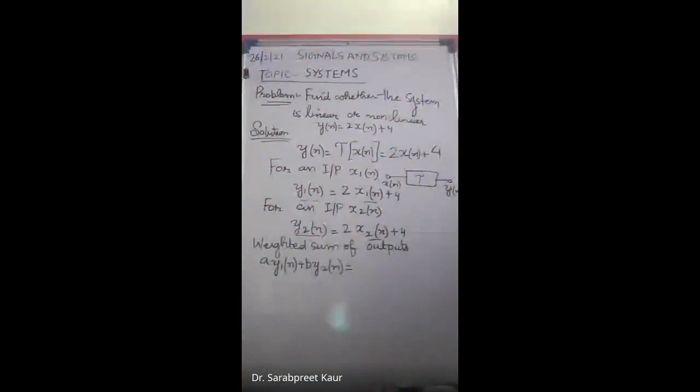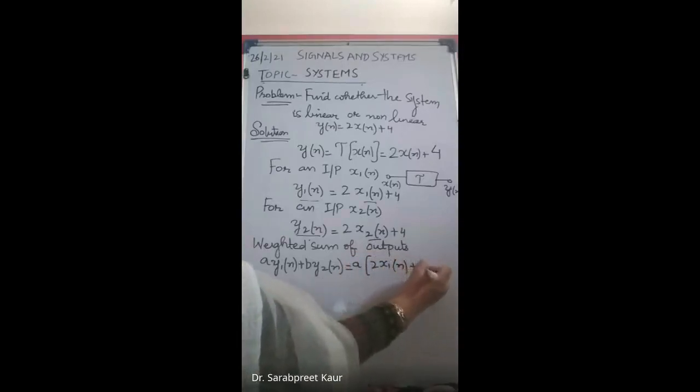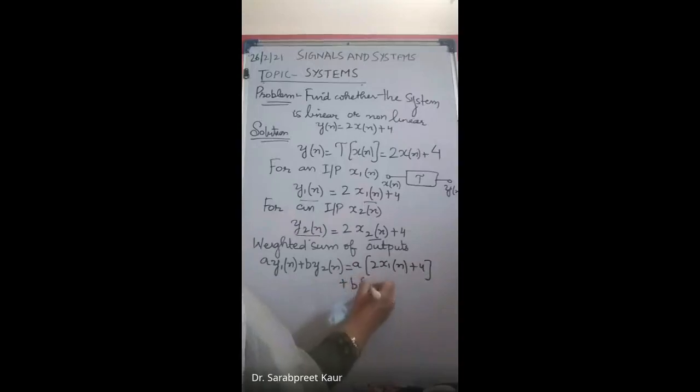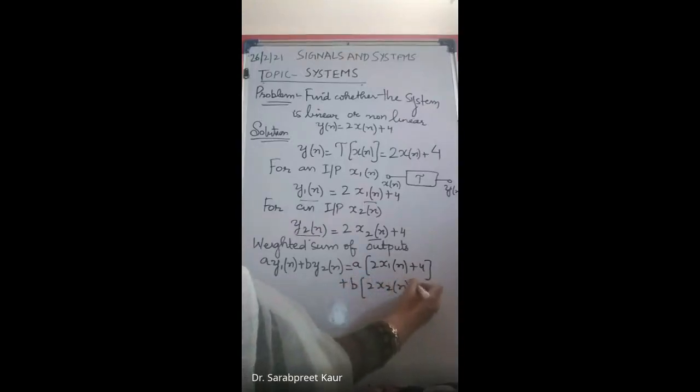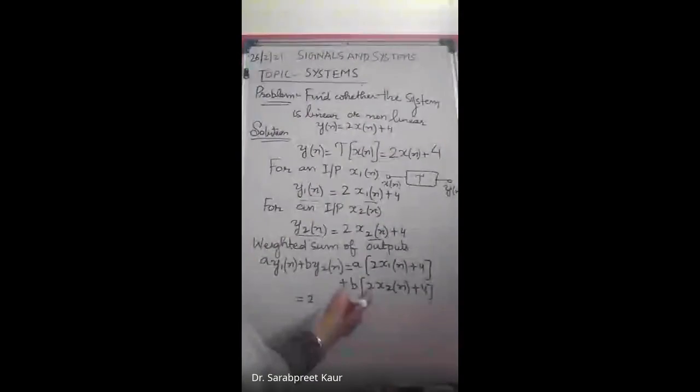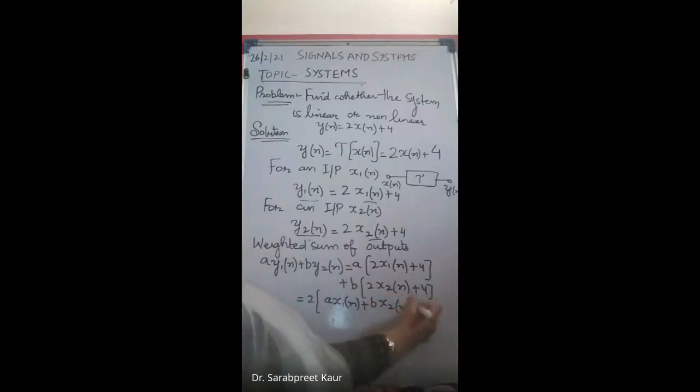So it means that what do you get? A into y1n, a into this term plus b into this term. So a into this is what you get. So इसको अब बस थोड़ा सा आपको manipulate कर लेना है. So we'll write this as 2, we can take common. So what do we get? A into x1n plus b into x2n plus 4 into a plus b. Simple.